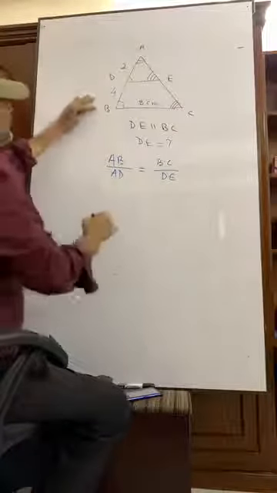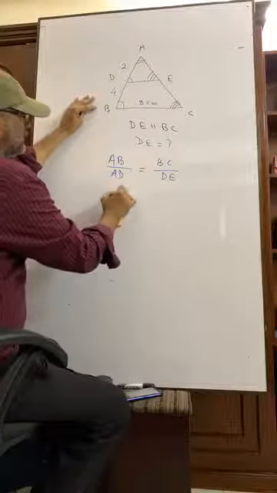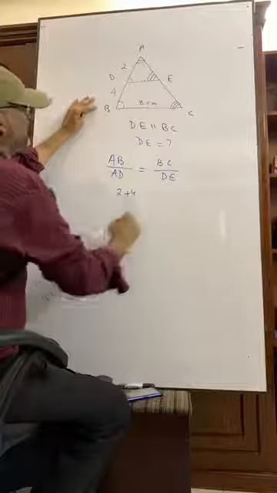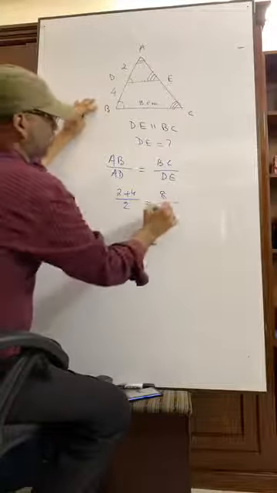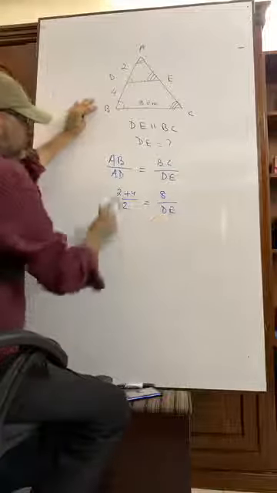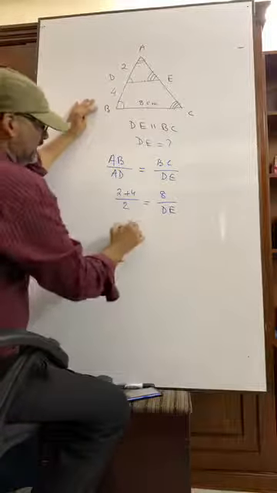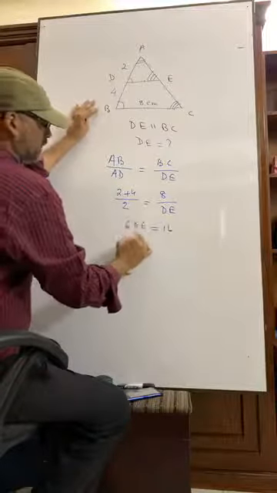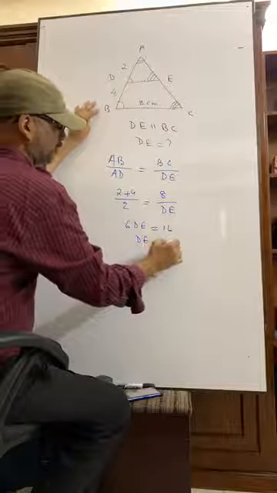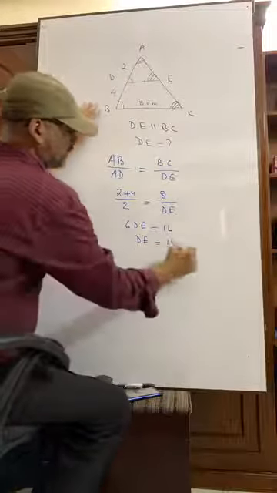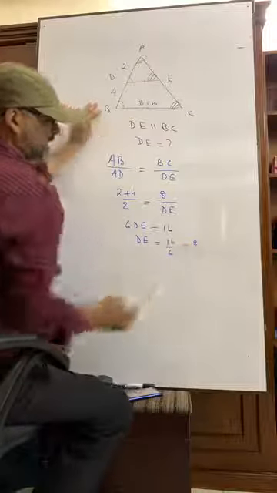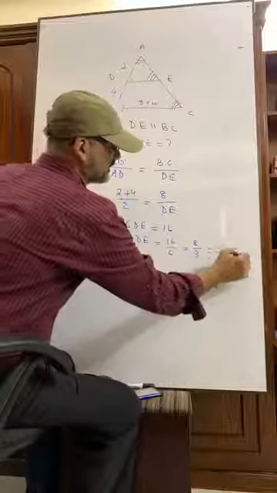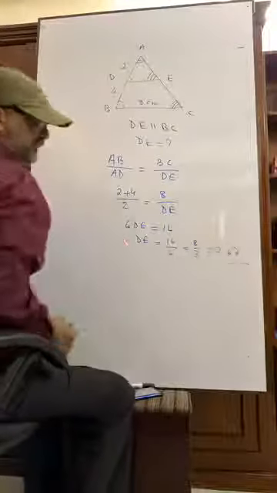Then what is AB? The measurement of AB is 2 plus 4, and what is AD? 2. What is BC? 8, and what is DE? We don't know. 2 plus 4 is 6. So 6 DE equals 16. And from here we get DE equals 16 by 6, which is 8 by 3. That means approximately 2.67.